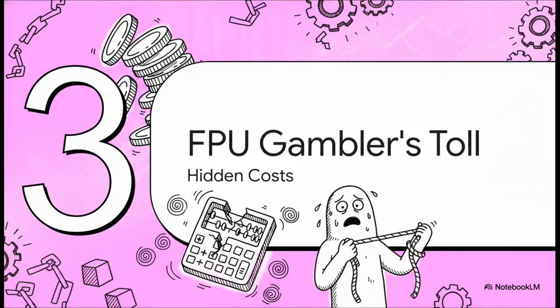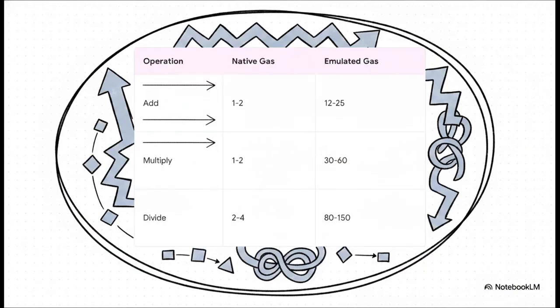That brings us to Section 3, the FPU gambler's toll. This scaling workaround reveals a pretty stark reality when we look at the actual costs. Relying on emulated FPU math to process those polar coordinates completely erases the execution efficiency of WebAssembly.